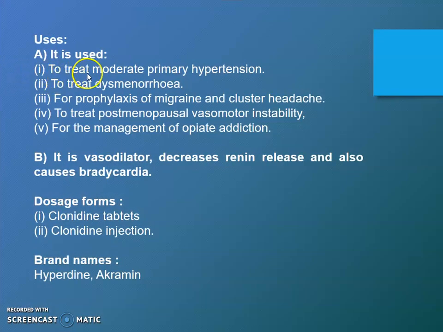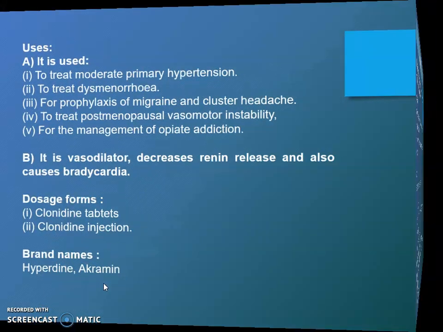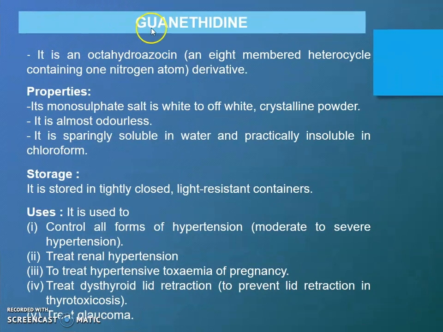Uses: it is used to treat moderate primary hypertension, to treat dysmenorrhea, for the prophylaxis of migraine and cluster headache, to treat postmenopausal vasomotor instability, and for the management of opiate addiction. It is a vasodilator, decreases renal release and also causes bradycardia. Dosage form: it is available in the form of clonidine tablet and clonidine injection and the brand names are Hyperdin and Arkamine.